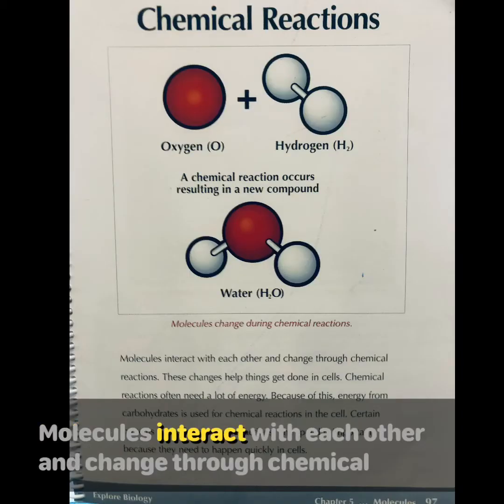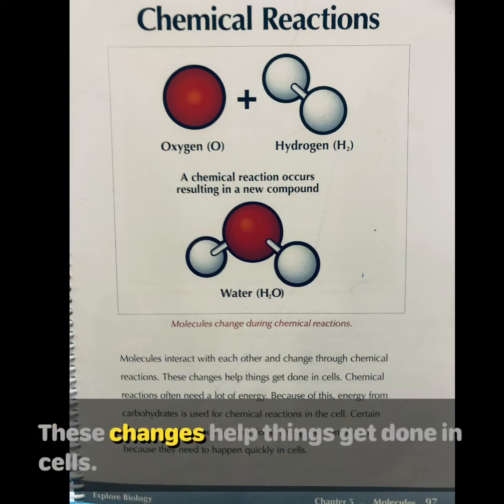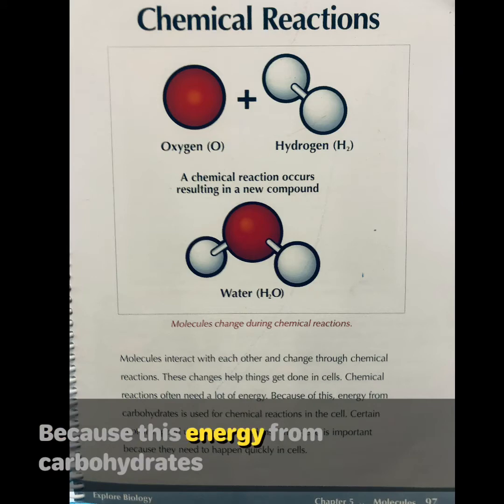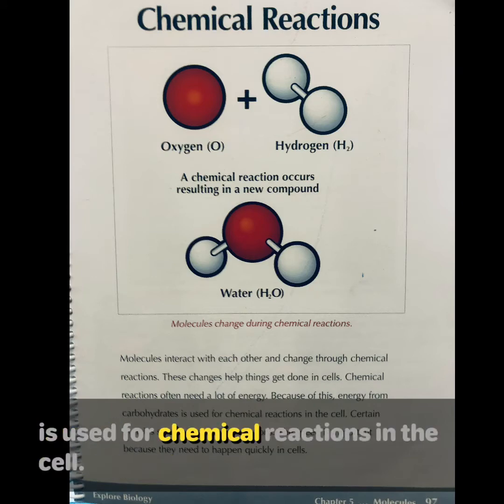Molecules interact with each other and change through chemical reactions. These changes help things get done in cells. Chemical reactions often need a lot of energy. Because of this, energy from carbohydrates is used for chemical reactions in the cell.